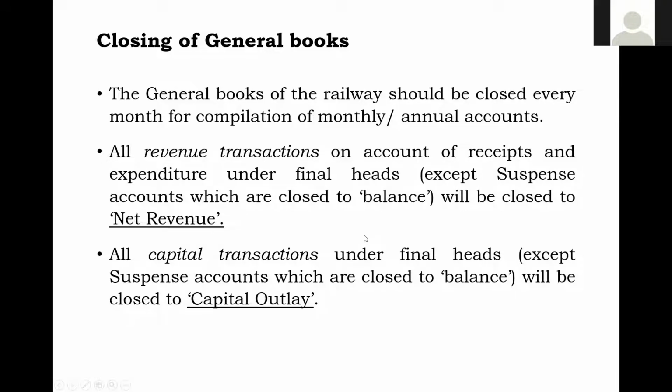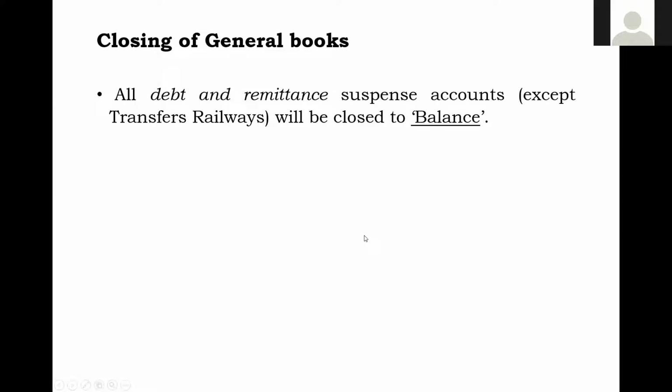Okay, now all debt and remittance transactions, this is also easy to remember, please remember them. All debt and remittance suspense heads except transfer railway will be closed to balance. So already I told you all debt and remittance transactions will be closed to balance. But in that also there is one exception. What is that exception? Transfer railways.